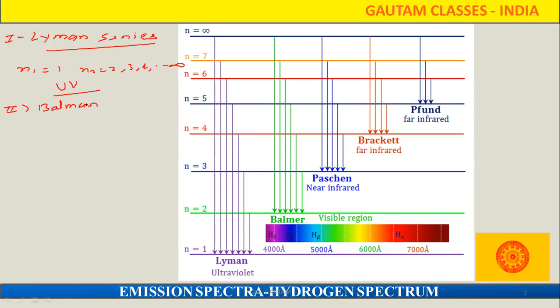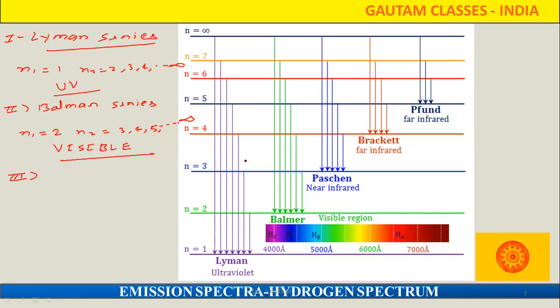Second one is our Balmer series. In the Balmer series, what is happening? The electron goes from a higher energy state to the second energy state. That means the lowest energy state here is 2, and the higher energy states are 3, 4, 5, and so on. It lies in the visible region. That means whatever spectrum we get in the Balmer series, we can see with our naked eye.